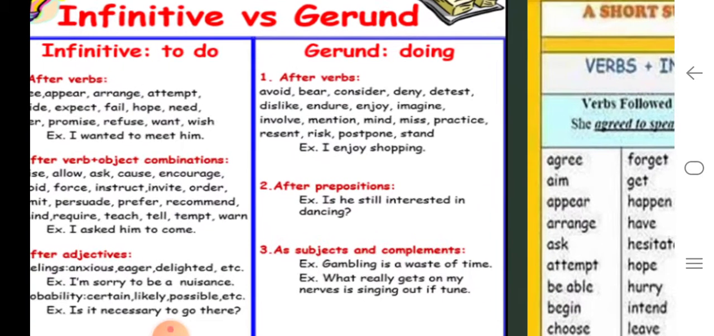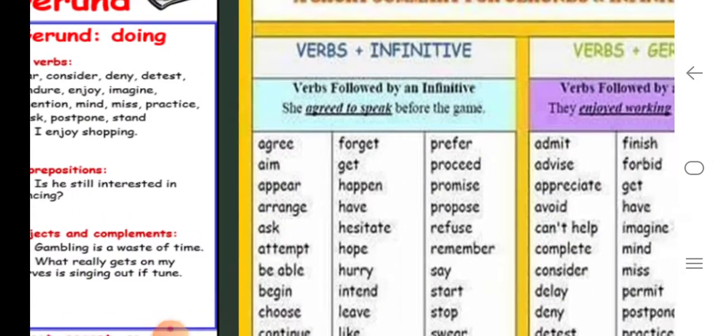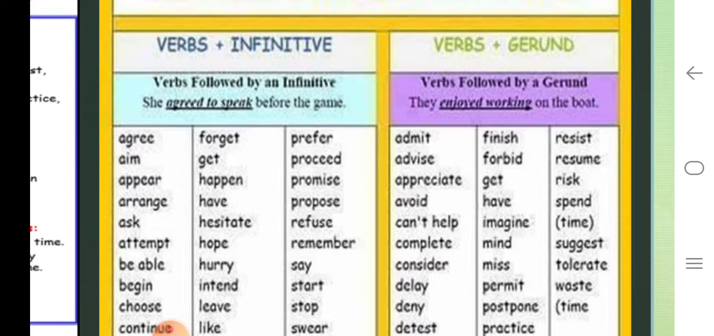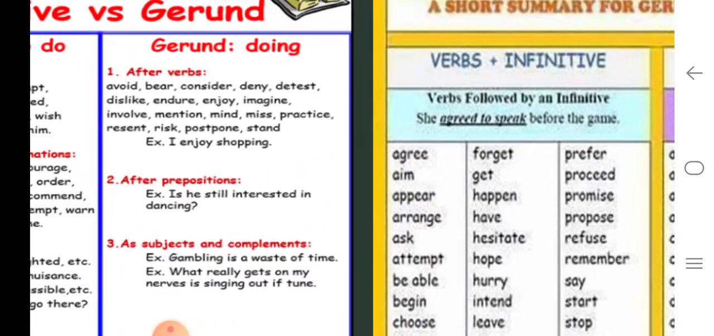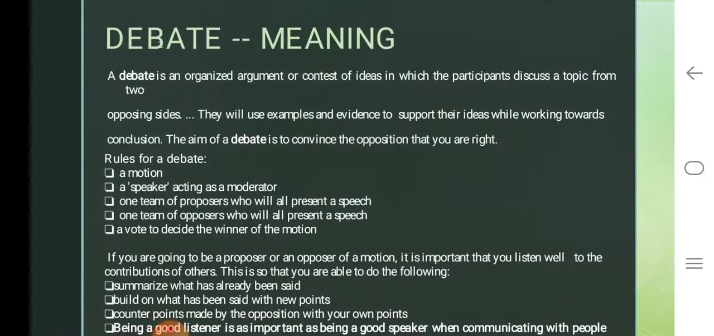So if you look at the afterwards, these are the different examples that I have given you, that you can have a look while you are going through the infinitives and the gerund. And if you see here, you have verbs infinitive and verbs gerund. So what are the different verbs which can come under infinitive and what are the different verbs that can come under gerund? So this will give you an idea about how you can use your infinitives and gerunds.